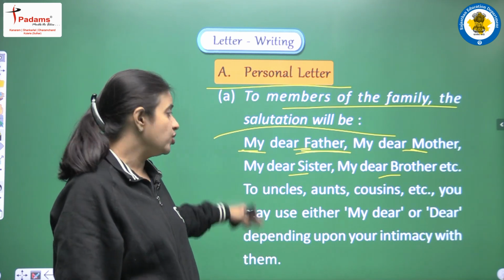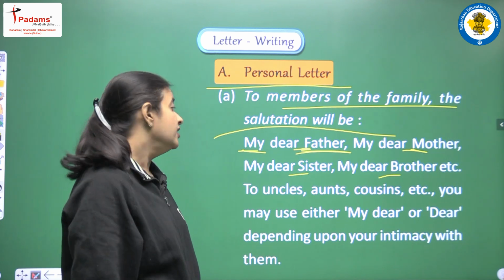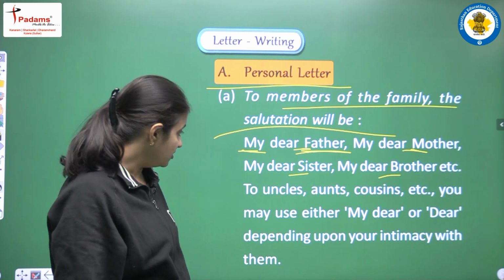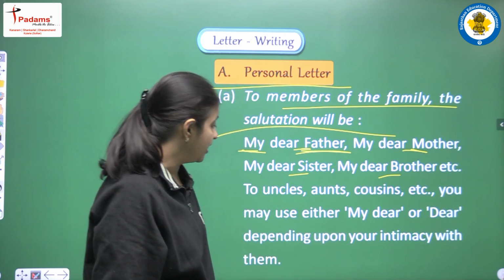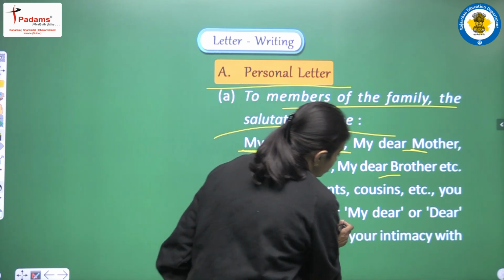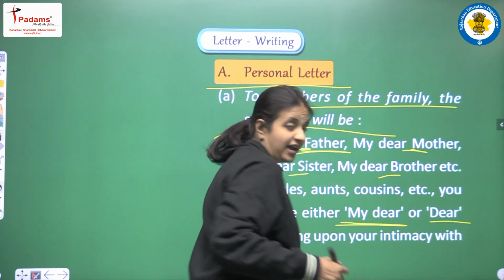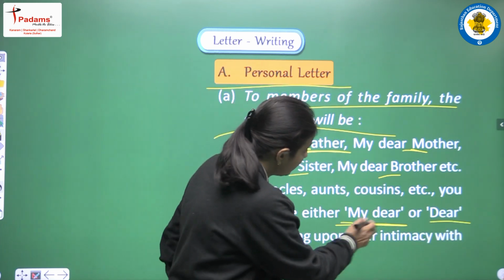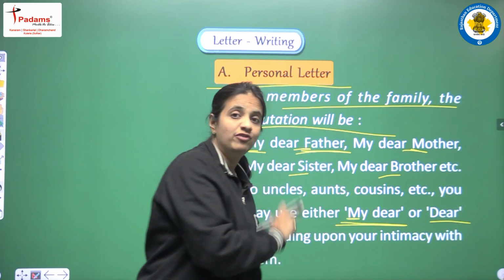Next, we have uncles, aunts, cousins. In this way, we can also write a letter. You may use either my dear or dear depending upon your intimacy with them. So yes, we have two options here. We can write my dear, or we can write dear only. If we are writing my dear, what is the first letter? The first letter is M, that will be capital.